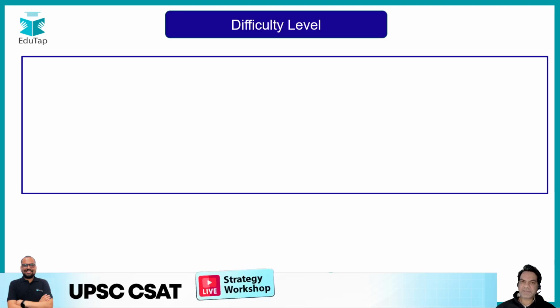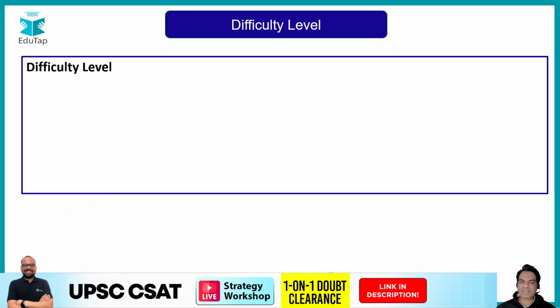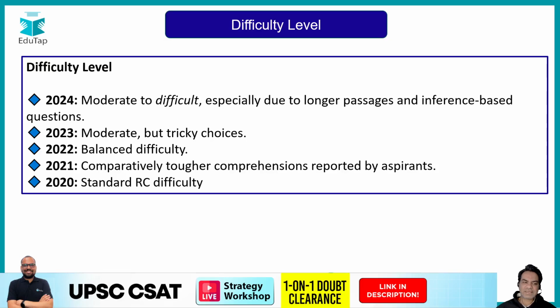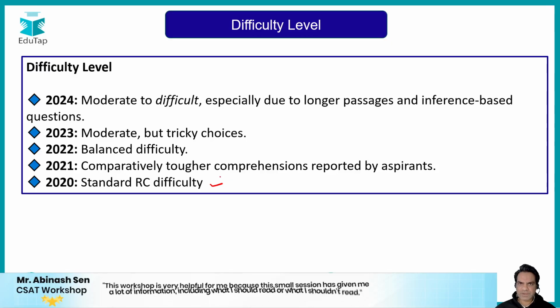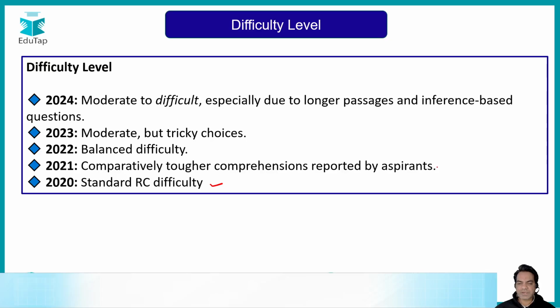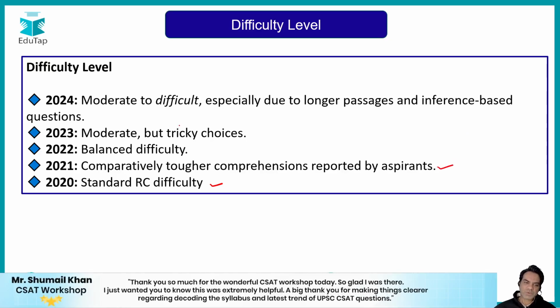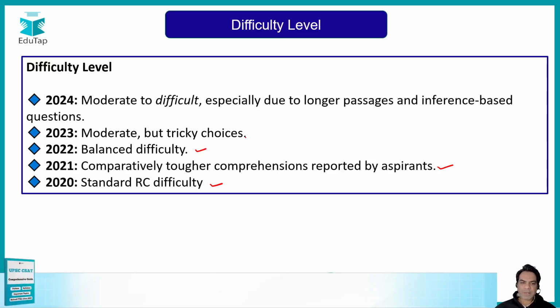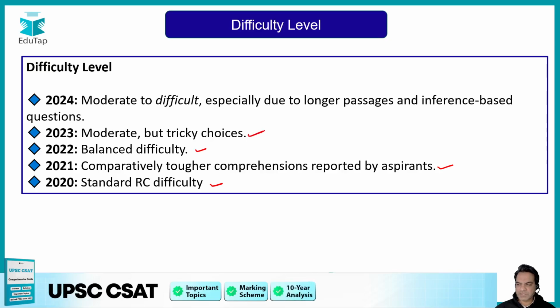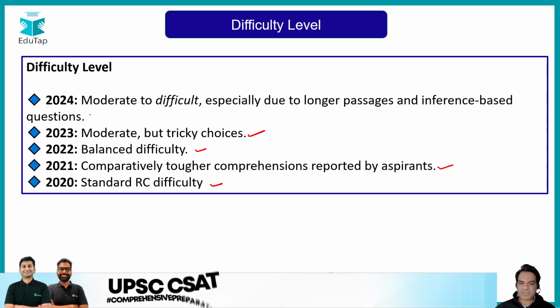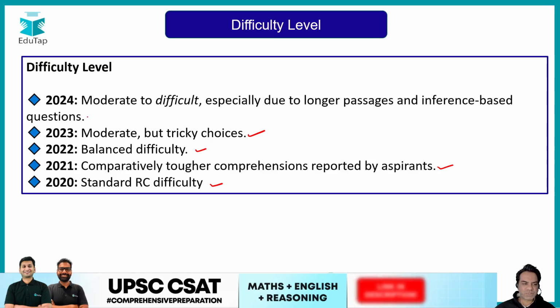Now, what is the difficulty level? What has been the difficulty level in the last 5 years? Guys, in the year 2020, the RC passages were standard difficulty. They were not very difficult. In 2021, comprehension was comparatively tougher, as reported by aspirants. 2022 was a balanced difficulty, not too easy, not too difficult. 2023, moderate but very tricky choices in the exam. And last but not the least, guys, moderate to difficult questions were seen in the year 2024, especially due to longer passages and inference based questions.